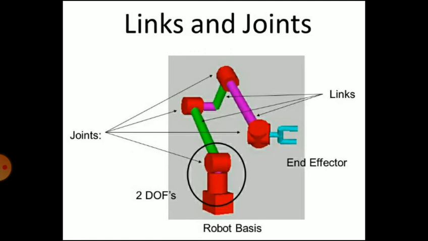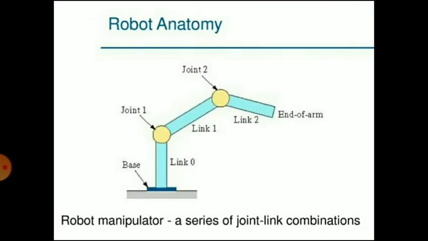Then the robot anatomy. In a diagram you can see there is a base and joints and links. So link 0, link 1, link 2, and in between link 0 and link 1 there is a joint 1, and in between link 1 and link 2 there is a joint 2, and at the end of link 2 there is the end of the arm, where the gripper or the end effectors are provided.